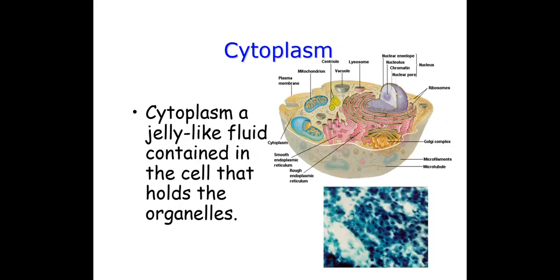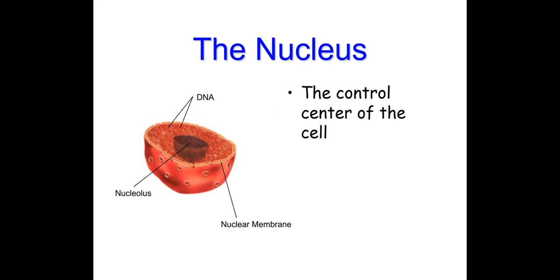Next topic is cytoplasm. Cytoplasm is a jelly-like fluid contained in the cell that holds the organelles in a fixed position. Next topic, nucleus. It is the control center of the cell. It contains the cell's DNA.